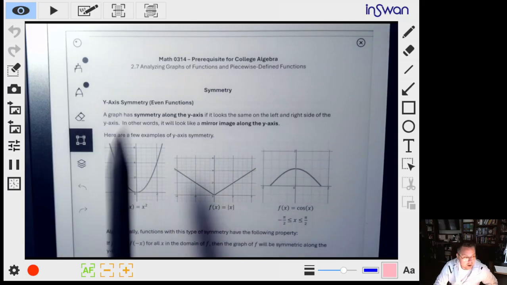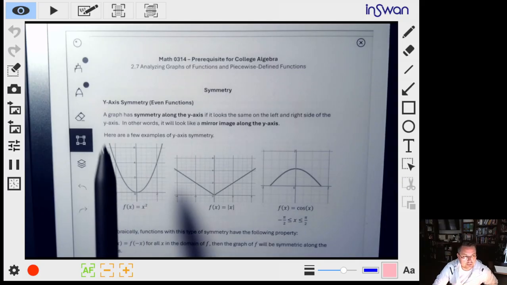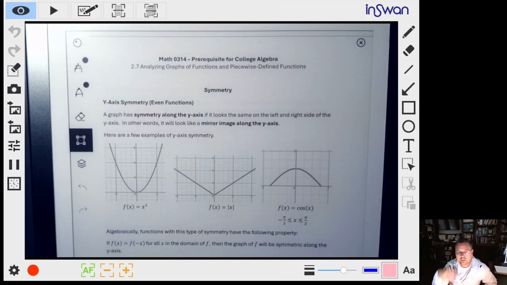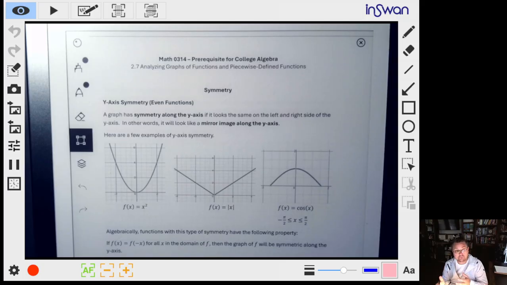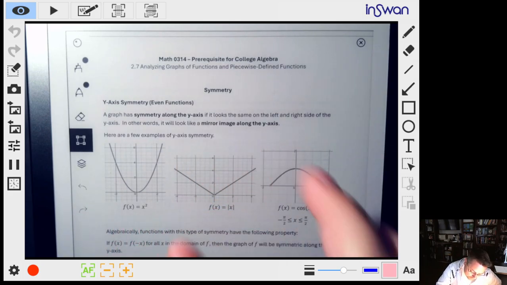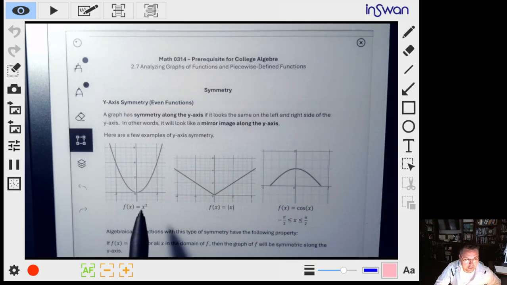Okay, so let's go ahead and define a couple things first here. For y-axis symmetry, we call functions that have that particular type of behavior even functions. So if the graph of your function has this line symmetry along the y-axis, then the function it's associated with is called an even function. Notice that on each of these three examples, I listed the function that I entered to create these. You probably haven't seen the cosine function yet, and that's all right.